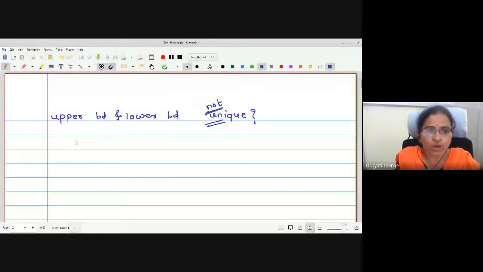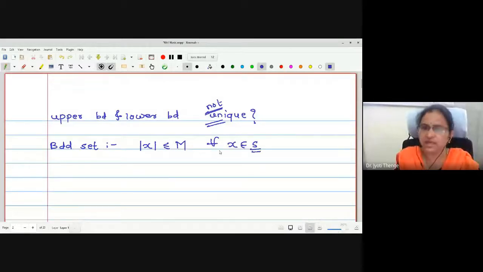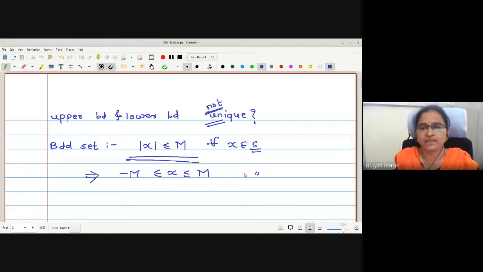Now, another definition of a bounded set we can write like this. A set is bounded if mod x is less than or equal to capital M for all x in the set. Now, I think you are familiar with this definition. Whenever I write mod x less than or equal to M, what is the meaning? x lies between minus M and plus M. Then the set is said to be bounded.